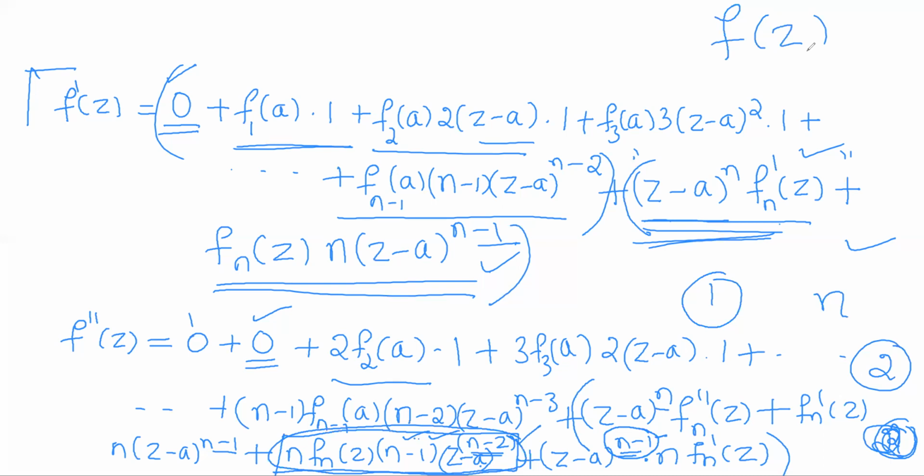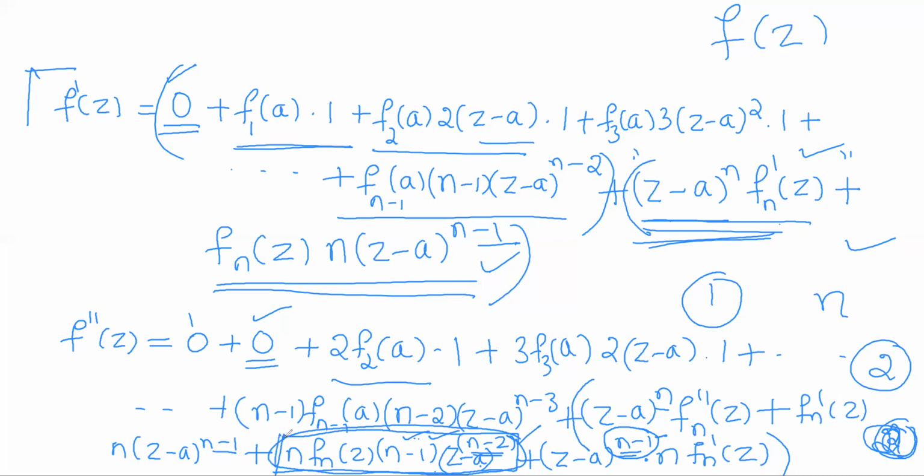On differentiating n times, the first n terms will vanish. Only the derivative of the last term will remain. And in that derivative of the last term, only one term will not have a z minus a factor, and all the rest of the terms will have at least one z minus a factor. So I have to note this carefully.